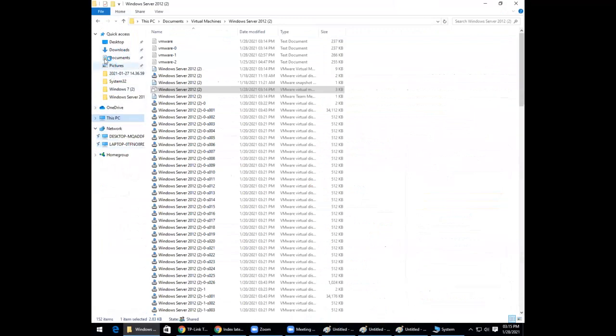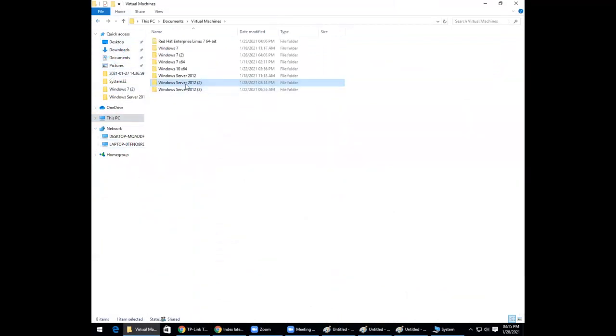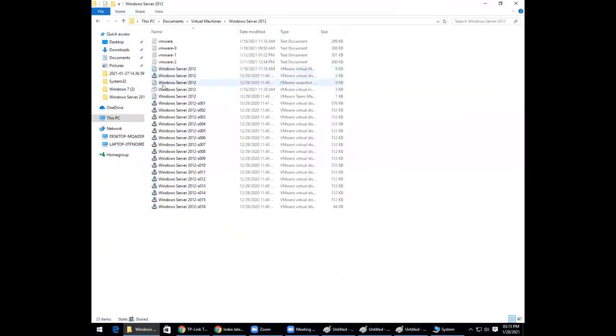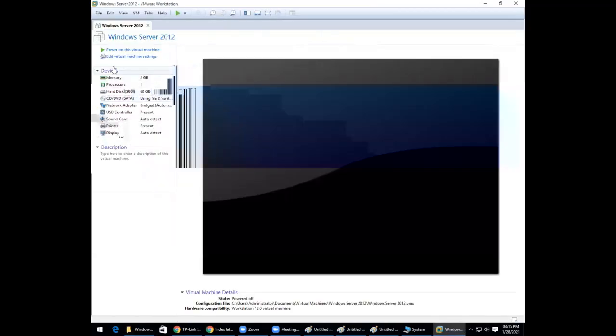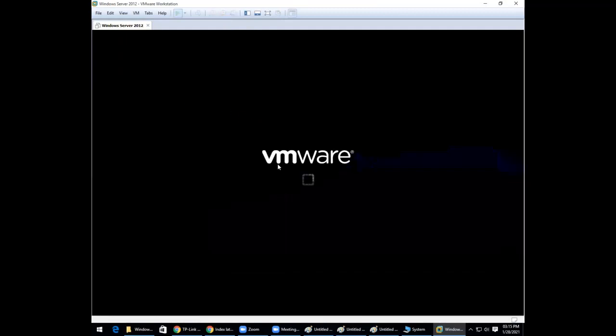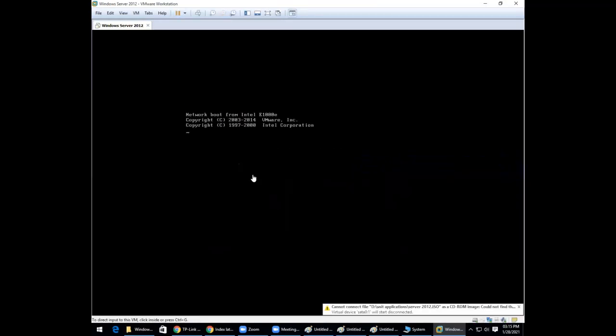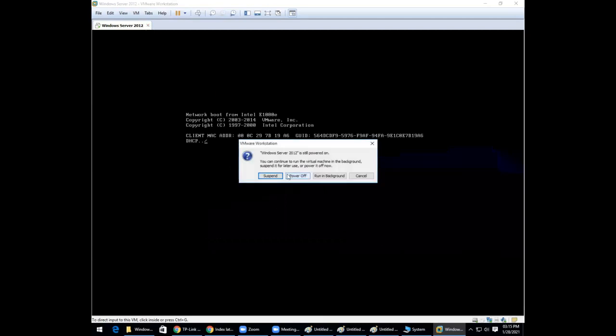I have a Windows 2012 operating system here. Let me take the previous one, and check whether it will work or not. So this is not a valid file. Let me check which is a valid file.